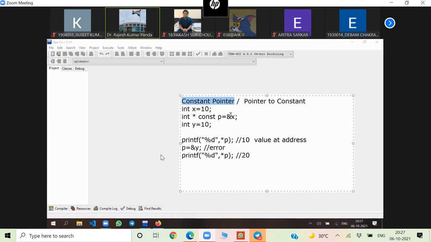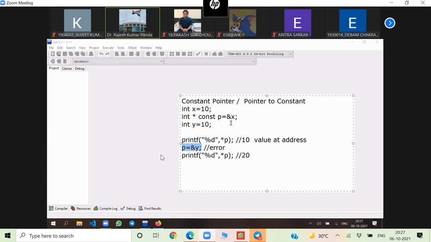So what is constant pointer? It is a pointer which always points to the memory location it is initialized to. It cannot point to any other memory location. Means when I write int *const p = &x, that means p will always point to the location of x, address of x. It cannot store the address of any other memory location. Okay, that is constant pointer.